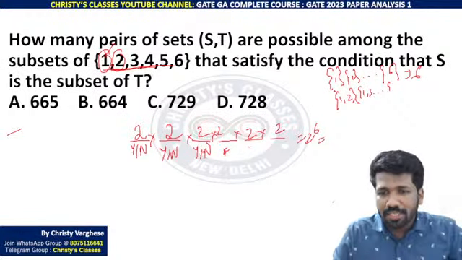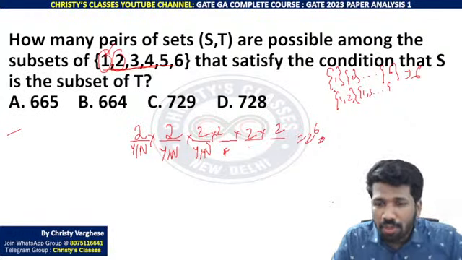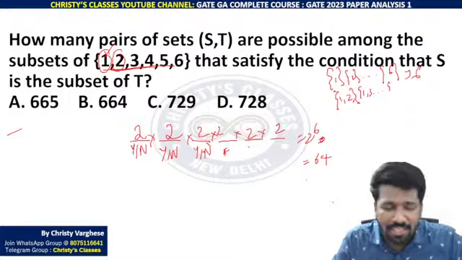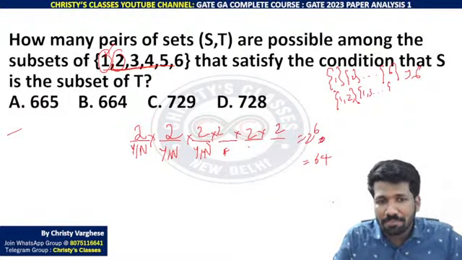Anyway, 2 raised to 6 subsets are there. Among the 2 raised to 6 subsets, 2 raised to 6 will be 64. That 64 subsets ka combination where S is a subset of T. S is a subset of T. That is what we need to find.